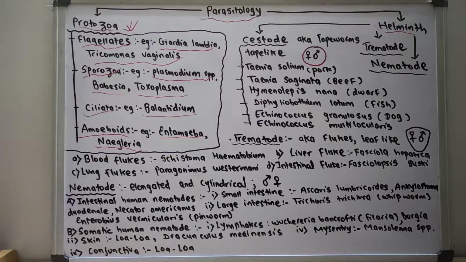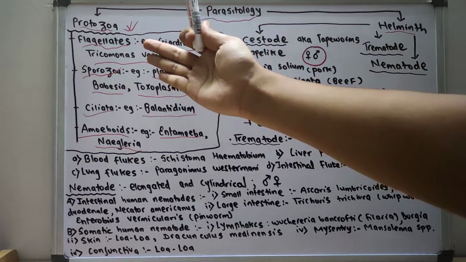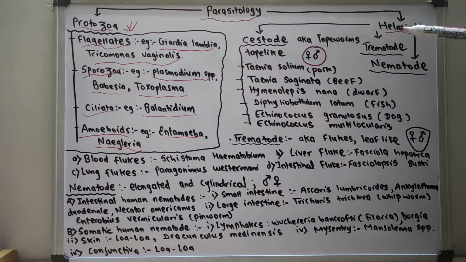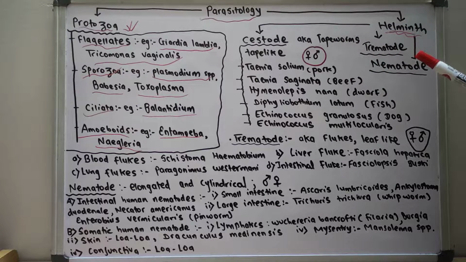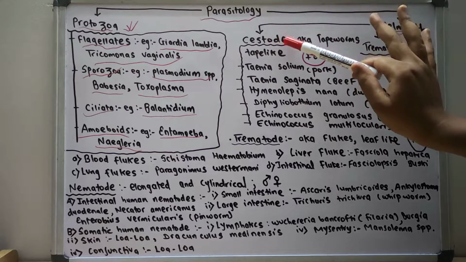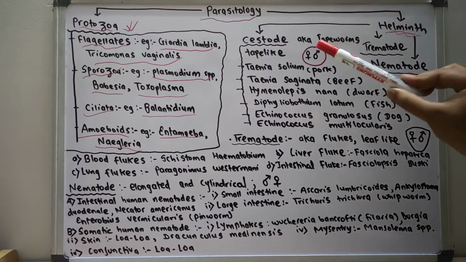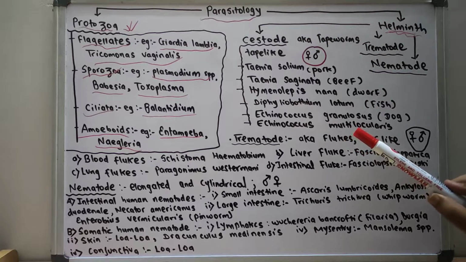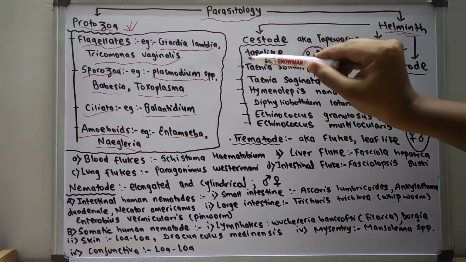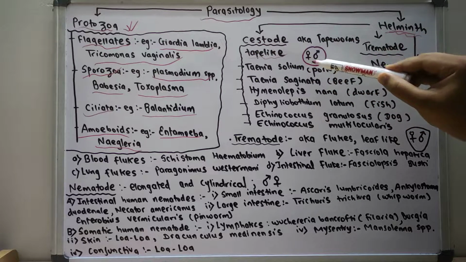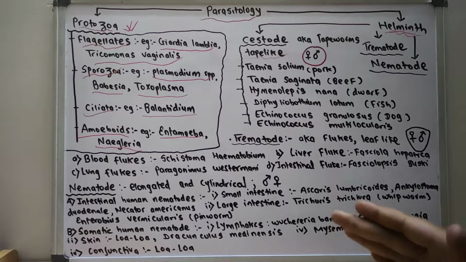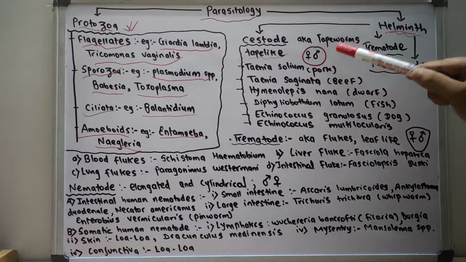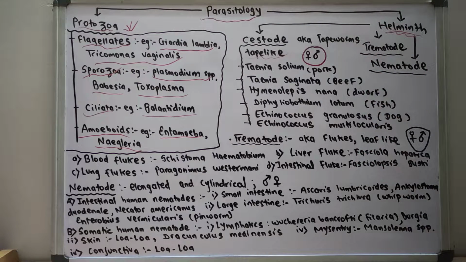Now let us talk about the helminth. We finished the protozoa and now we are talking about the helminth. In the helminth, there are cestodes, trematodes and nematodes. First of all, let us talk about cestodes. The cestodes are also known as the tapeworms. They are tape-like structures. In this figure I have shown, there is no specification of male and female. In one organism there is the presence of both male and female.